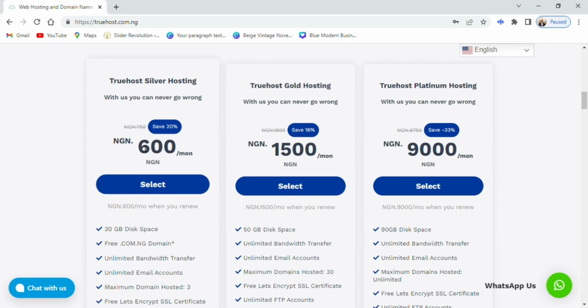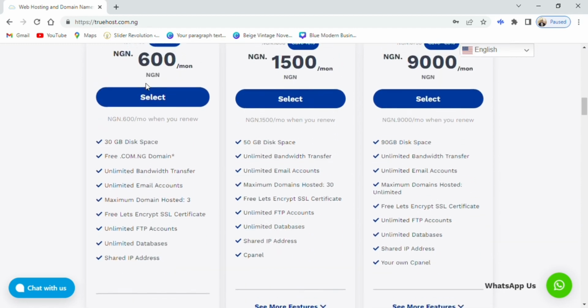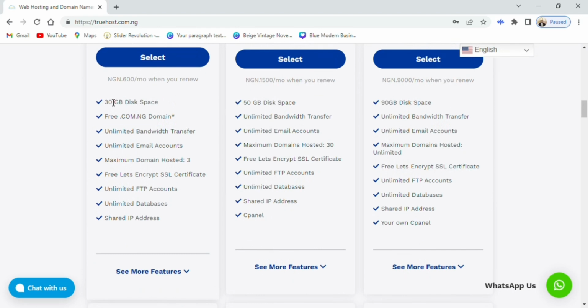Now you can see for as low as 600 naira per month, you can get a hosting package. Can you even believe that? So amazing. You can see their cheapest package. This is not even the cheapest, I'll show you the cheaper ones, but this is the best. Trust me. You can see for as low as 600 naira, this is all you're getting, as much as 30 gig bandwidth.